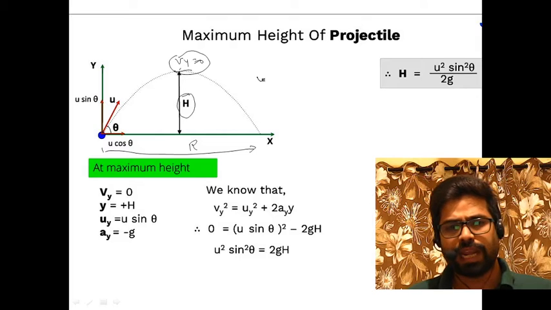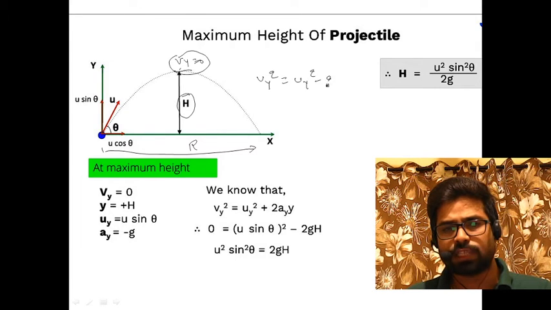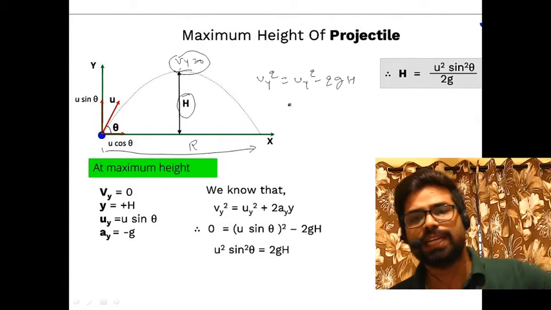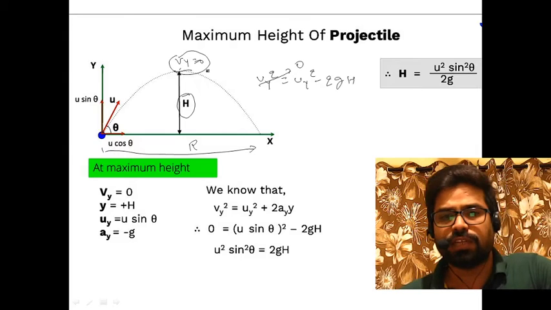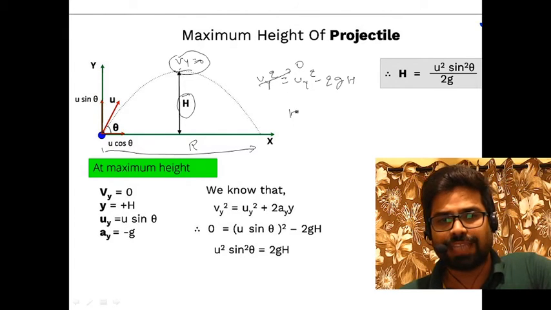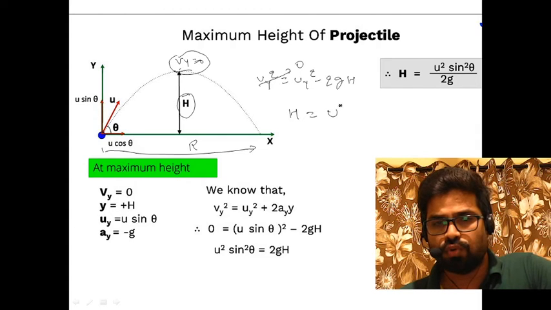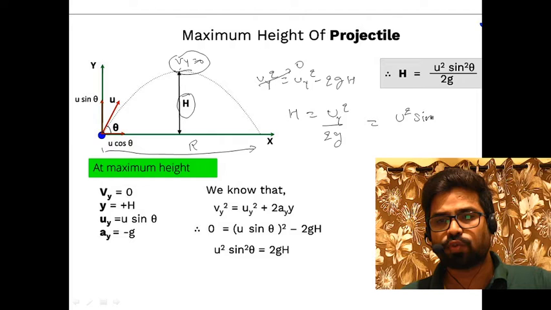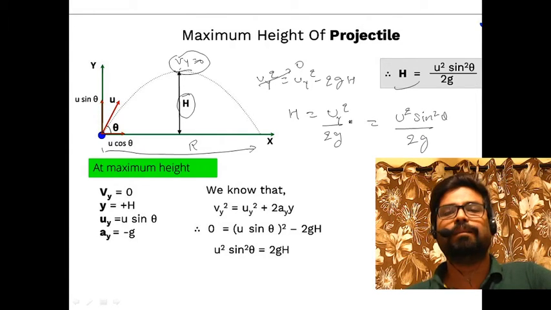So we can write vy square is equal to uy square minus twice gh. This is the simplest expression for calculating h, and vy will be 0 since at the maximum height the velocity in the y direction is 0. So h will be equal to uy square upon 2g, and uy is u sin theta, so h is u square sin square theta upon 2g. This is the expression of maximum height.